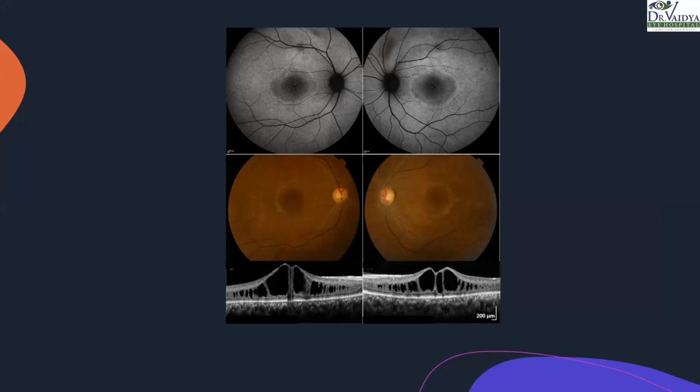So there is a well-described circular hypoautofluorescent area, mildly hyperautofluorescent, along with these spoke-like patterns. If you can see, right? Can you see these spoke-like patterns here? Yes, sir, kind of petaloid spoke-like pattern. And I don't know if it is that visible in this, but even the clinical picture has this, right?